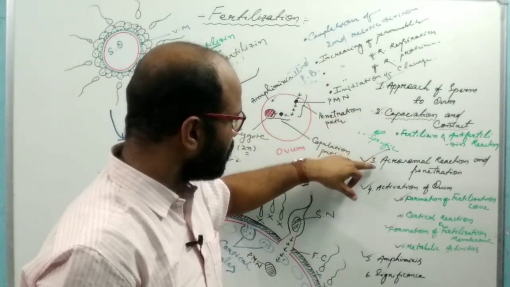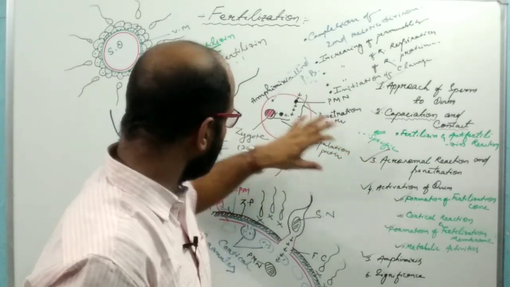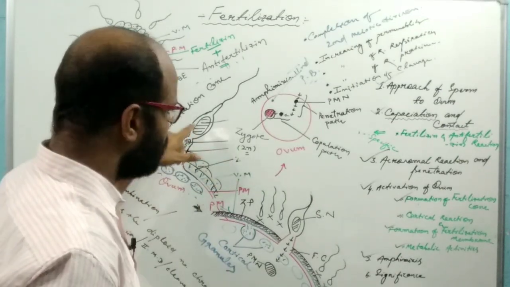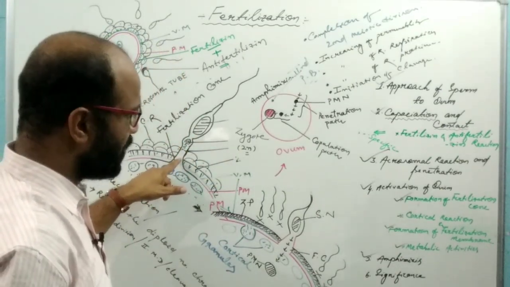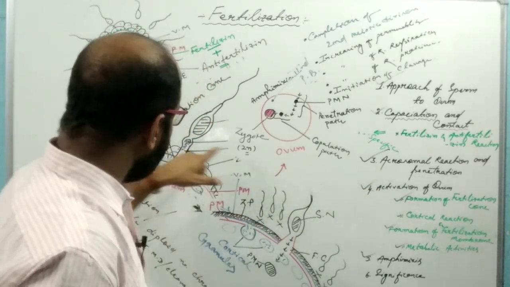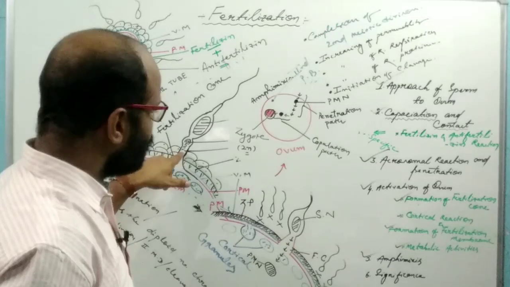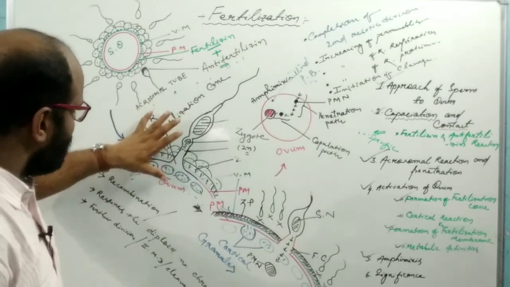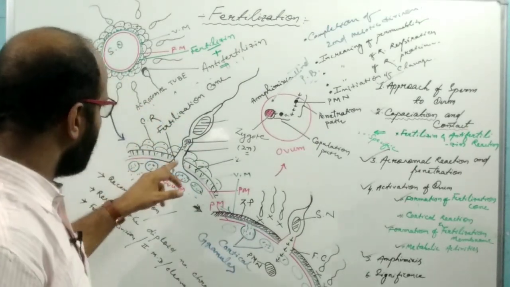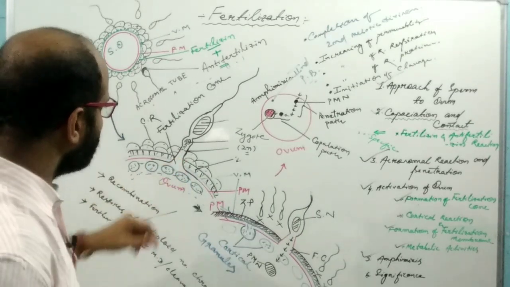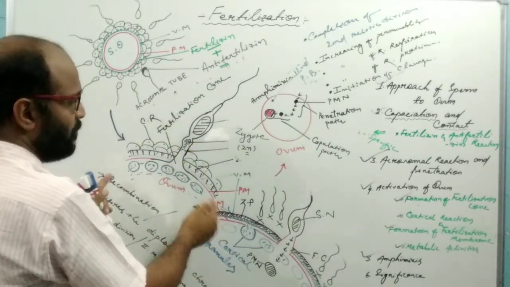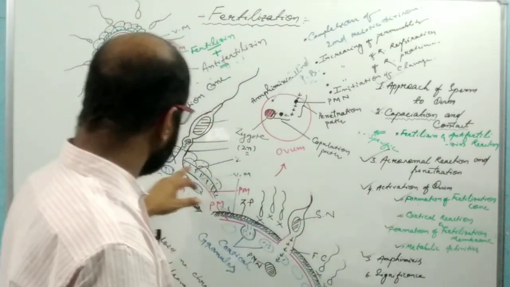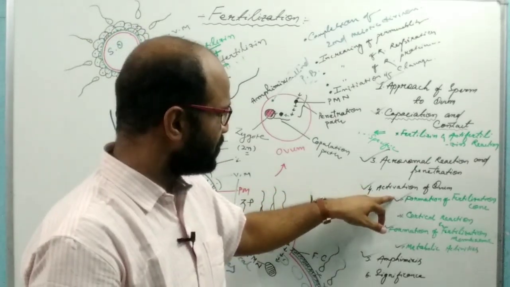When the acrosomal membrane comes in contact with the ovum surface, the extension of the acrosome occurs and forms the acrosomal tube. The dissolving and bursting of the acrosome takes place, releasing hydrolytic enzymes, which dissolve the several coverings of the ovum and make a path. After that, the fusion of the acrosomal membrane and the plasma membrane takes place. The fusion forms a cone-shaped structure, which is known as the fertilization cone.